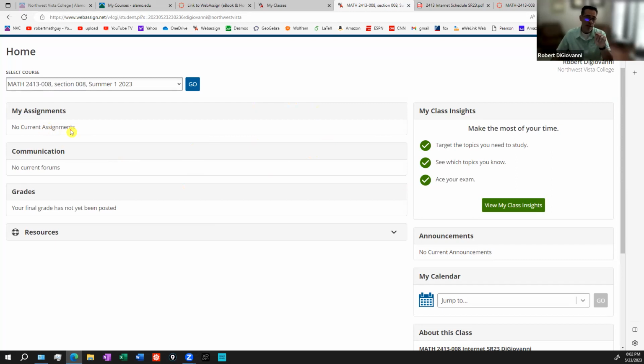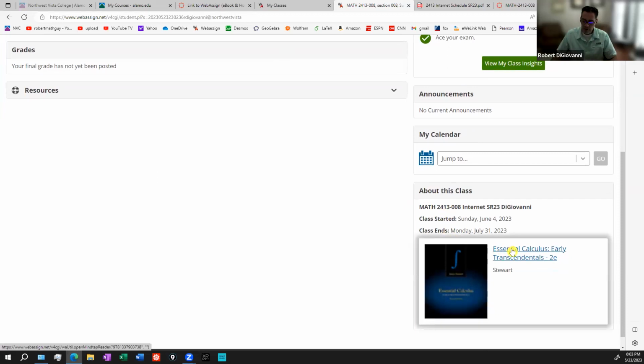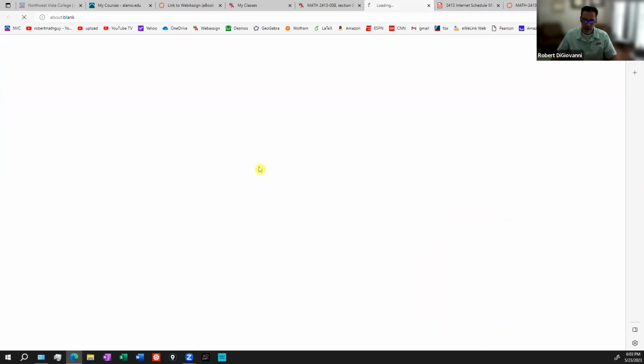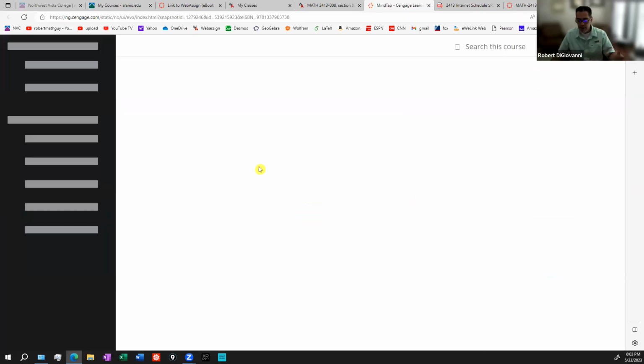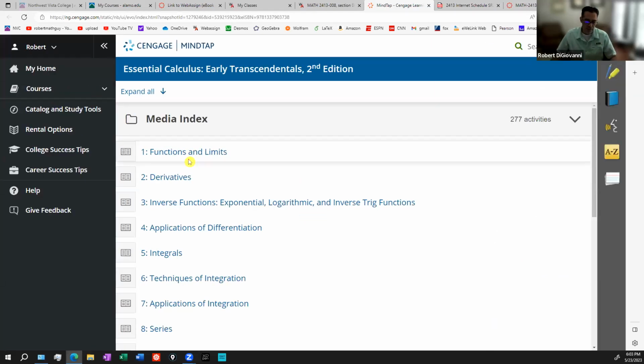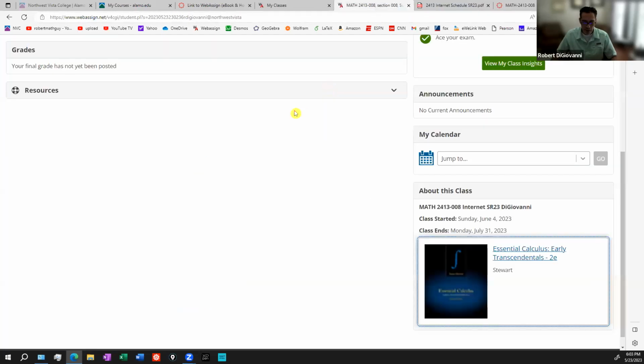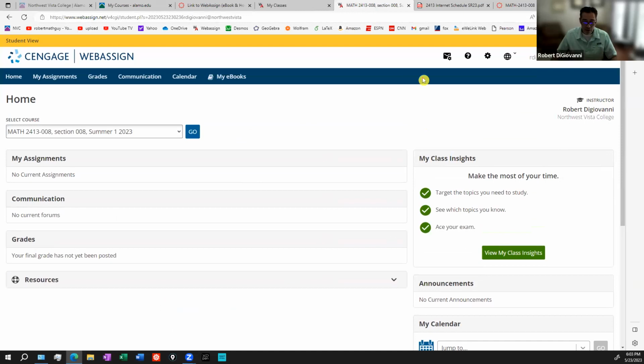So that 1.1 homework assignment will show up here. And then down here in the right-hand corner is a link to the ebook. If you want to click on that, you can get to the electronic copy of the book. If you want to read the theorems or definitions, you have access to the electronic version of the book right here.